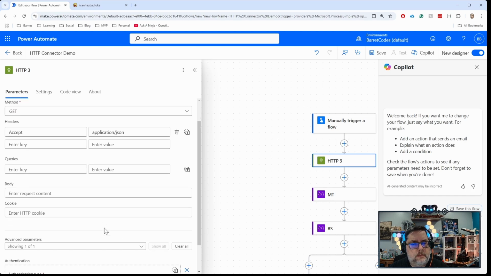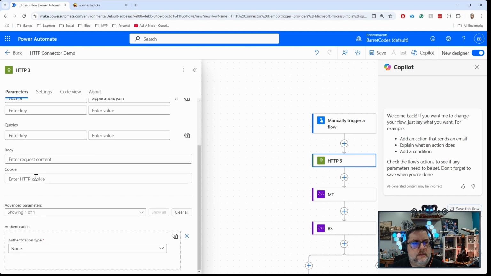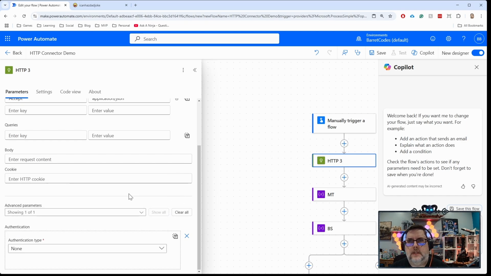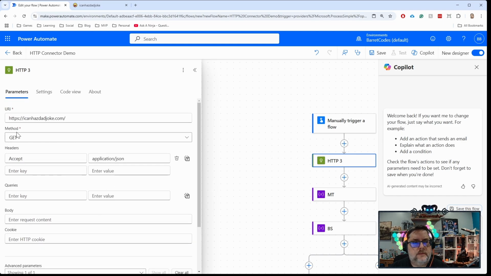And then advanced parameters, there's cookies if you want to pass in or attach a cookie. And then authentication. If you're going to do authentication of some sort in order to hit the endpoint, this is where you would enter that information. You can do basic, client certificate, OAuth, managed identity. We won't be demonstrating any of that today. I will show you how to do a bearer token in a little bit. So that's basically the setup for this.